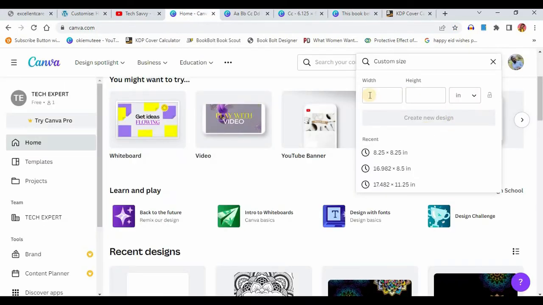So the size here, the width is 6.125 and the height is 9.125. This is what I'm going to work with, because I'm working with bleed. That's why I have the extra 0.125. So this is the bleed area. The next thing I want to do is click on create design.